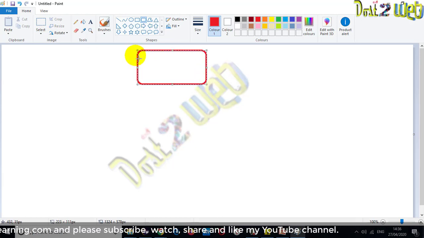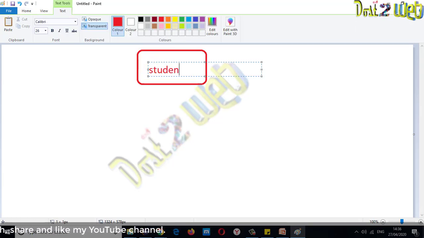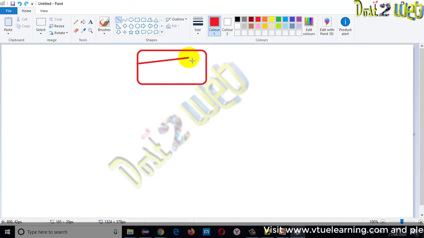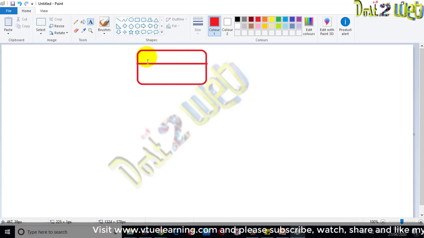Take an example: I have a class for a student. There will be some properties, some methods. I'll take only the roll number and name as properties in the student class.